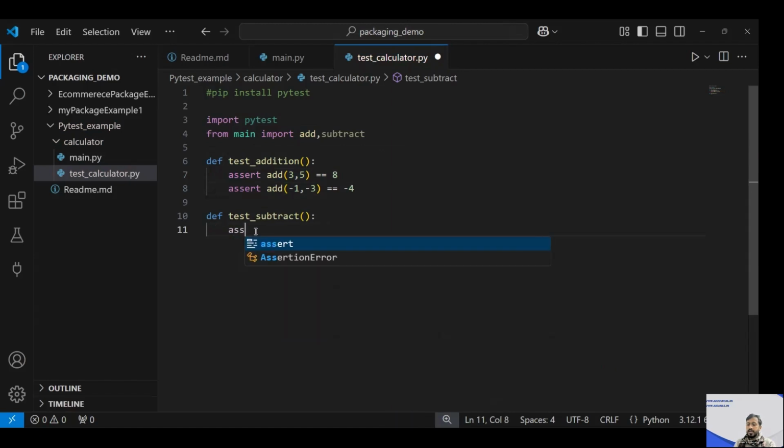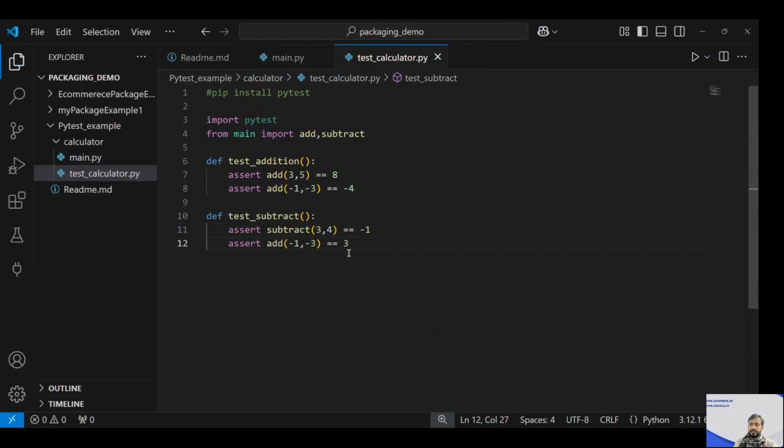In the same way we can use assert and check the subtract as well. Let's say I'm feeding 3 comma 4. That should be equal to minus 1, because 3 minus 4 is minus 1. That is what we did, x minus y, so it should give me minus 1. In the same way, I'll give another assert with some negative value, -1. So 4 minus 1, it should be 3. So this should be the output. We're just testing whether this will work or not work, right?